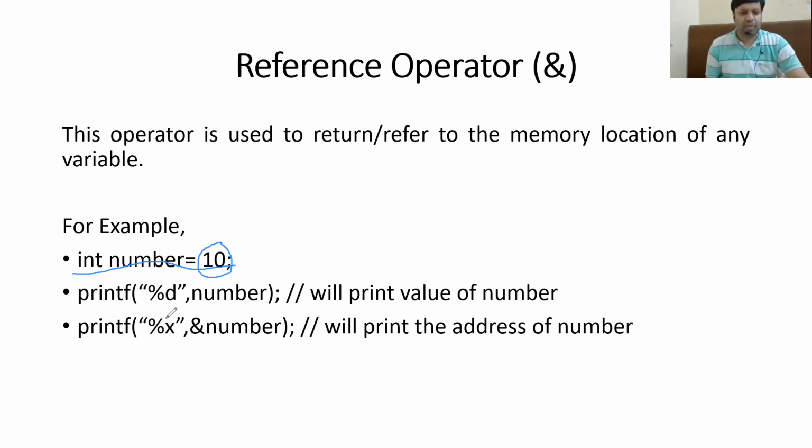Now, if you want to display the value of number, then use %d, which means that it is an integer value, and then simply give the name or identifier of the variable. If you want to display the address, then you have to use the ampersand before number. So ampersand basically means the reference operator, the address of number.